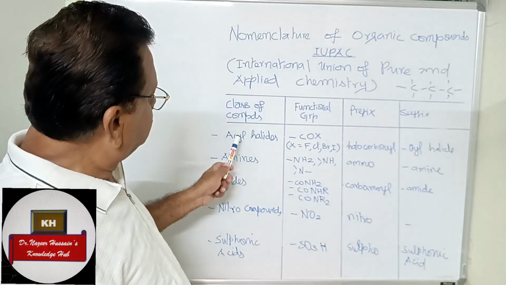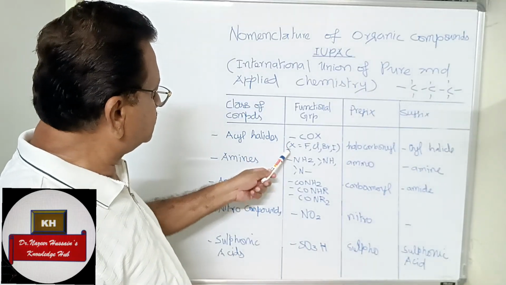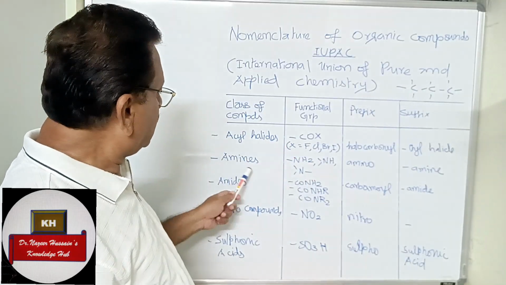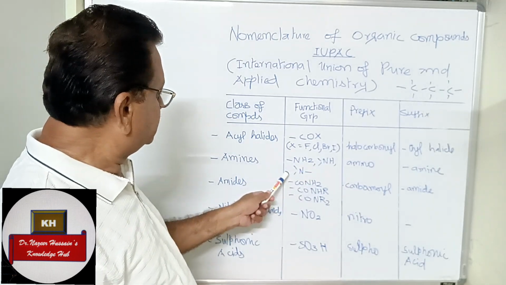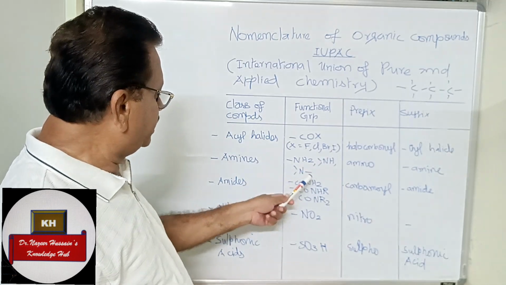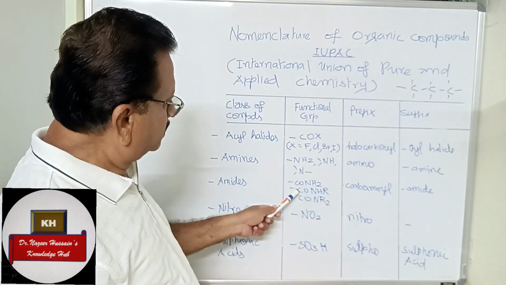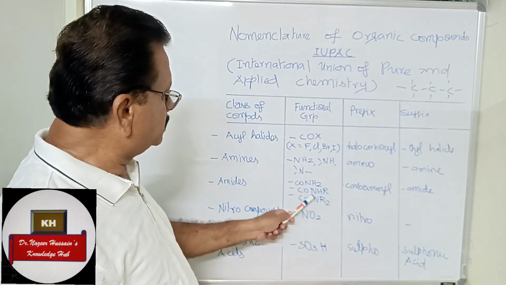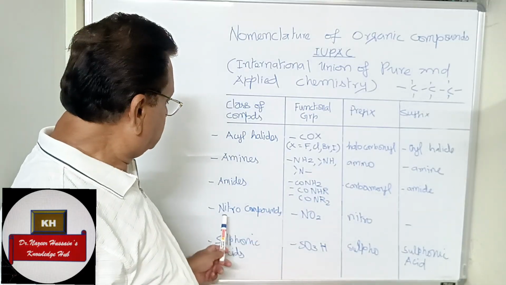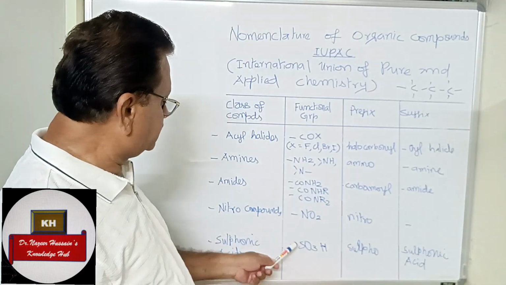The functional groups: acyl halide COX, where X is fluorine, chlorine, bromine, iodine; amines NH2, this is primary, secondary NH, tertiary N; amide CONH2, then it can be CONHR, with R instead of H; nitro compounds NO2; sulfonic acid SO3H.